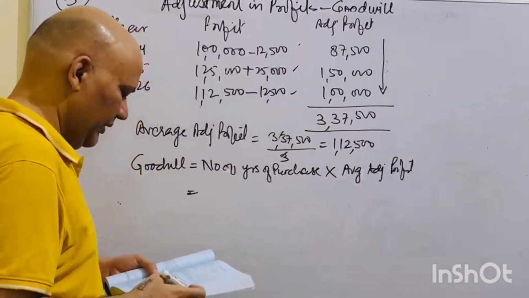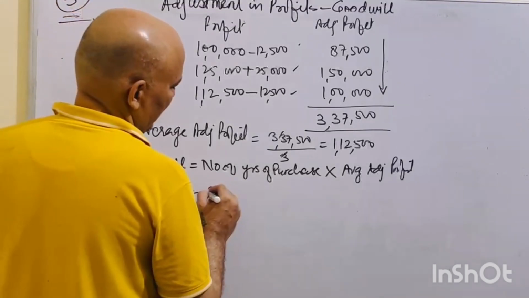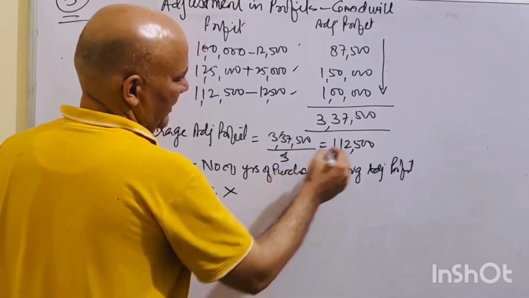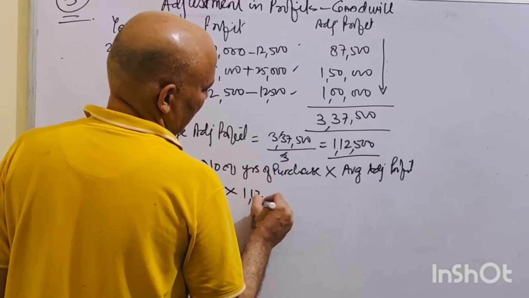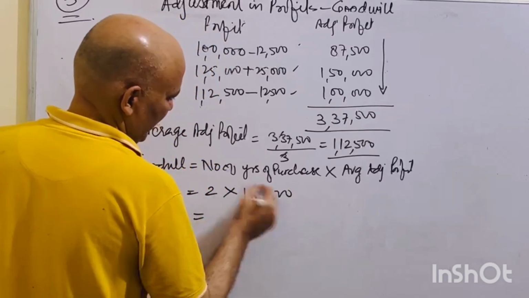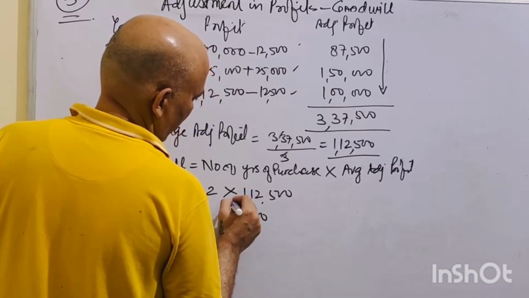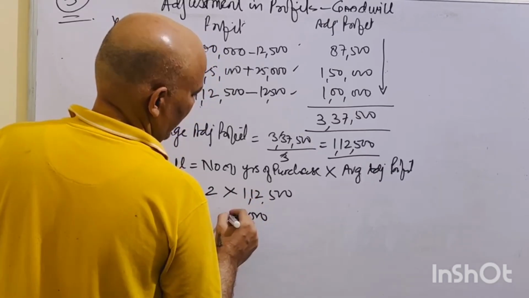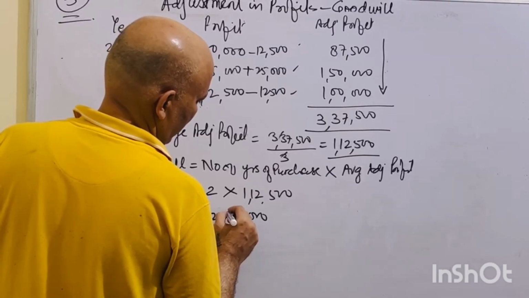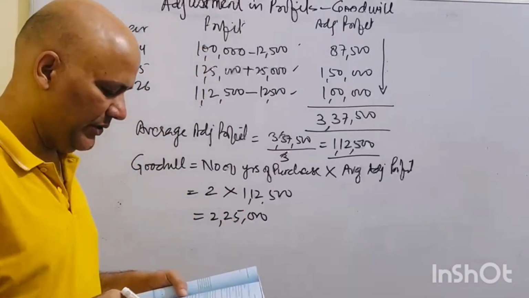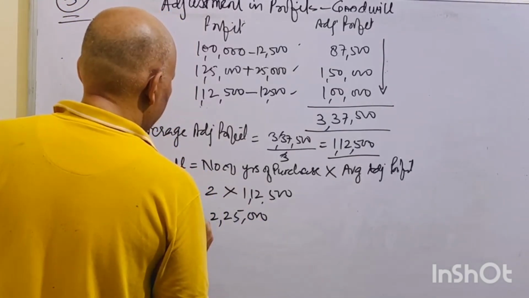The number of years would have been given in the question. The firm is valued on the basis of 2 years of purchase, and the average adjusted profit is 1,12,500. So multiply that, and 2,25,000 is the goodwill value, right? After adjustment in profit.